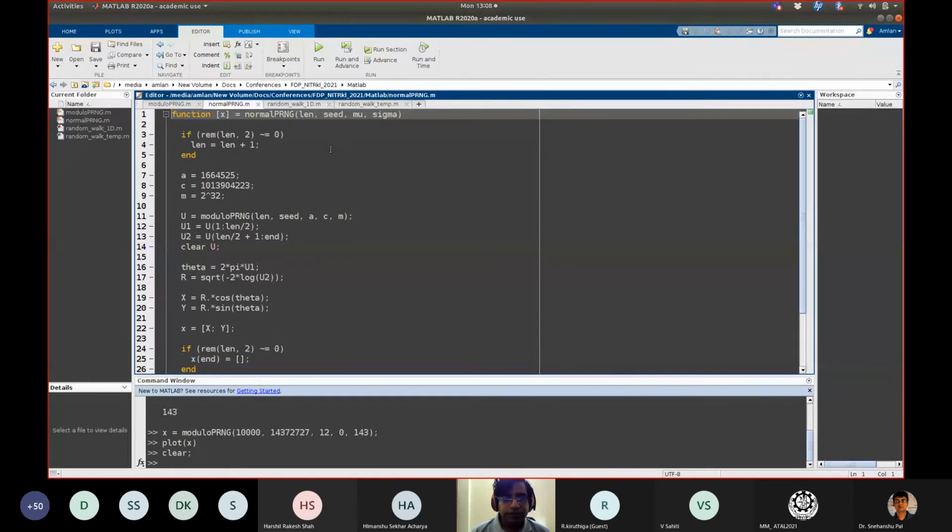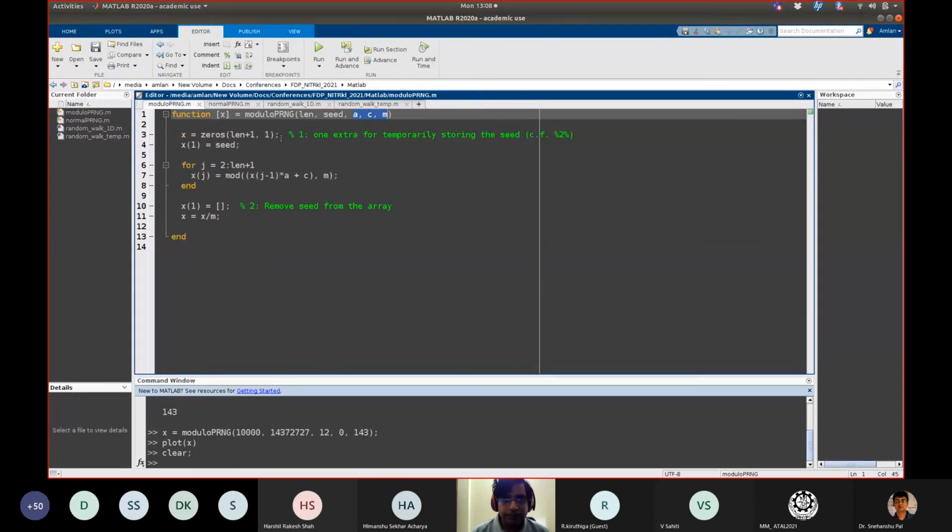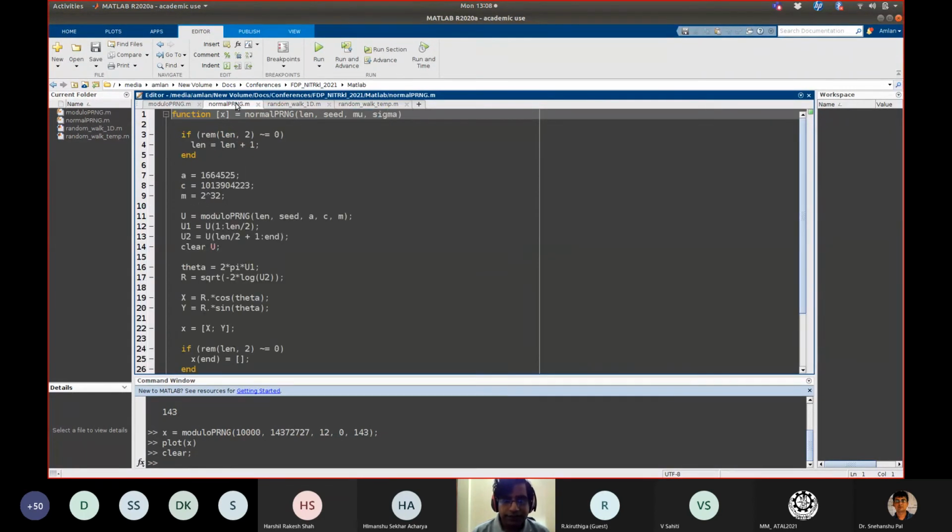The format is similar to the previous one, the modulo pseudo random number generator. The first value is the length. What is the length that we want? The seed value, the value of mu, the value of sigma. Mu and sigma are basically the mean and the standard deviation. So once we can generate a standard normal distribution, we can always scale those values using offset values and multiplications to get any arbitrary standard deviation and any arbitrary mean.